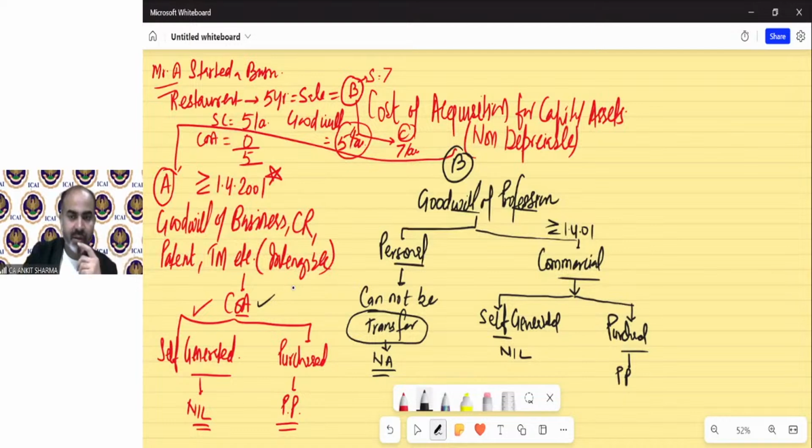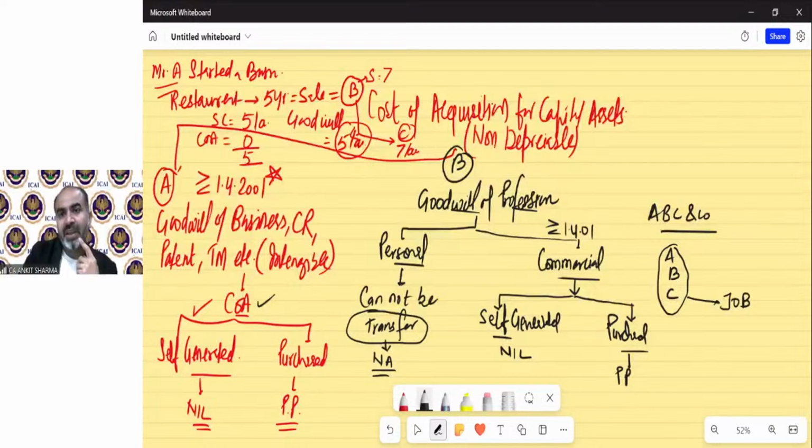How is it possible? Suppose there is a chartered accountant firm A, B, C and company, in which there are three partners A, B and C. Now ABC is going for a job, but there are three new CAs D, E, F who want to carry on this partnership firm. So ABC is leaving this firm and going for a job, but DEF want to continue this partnership firm.